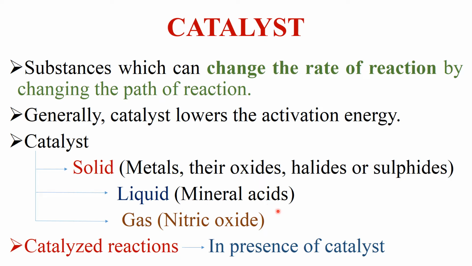And if catalysts are in the form of gas, for example, nitric oxide. Now, catalyzed reactions. Catalyzed reactions are those reactions which take place in the presence of catalyst. So any reaction in which we use a catalyst is known as a catalyzed reaction.